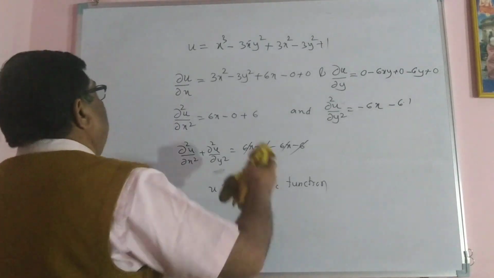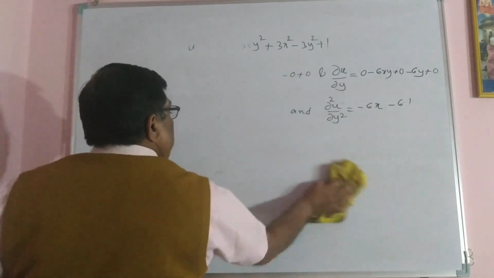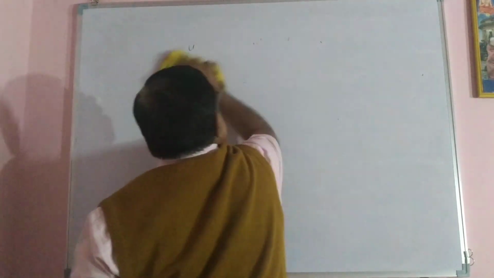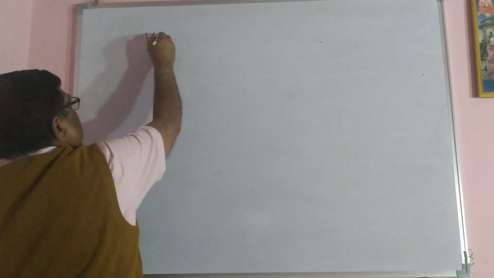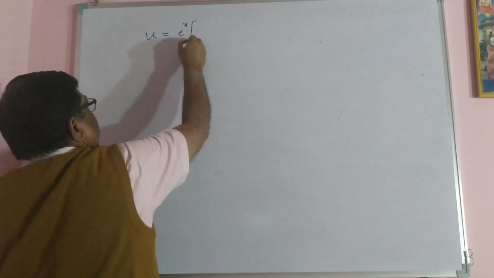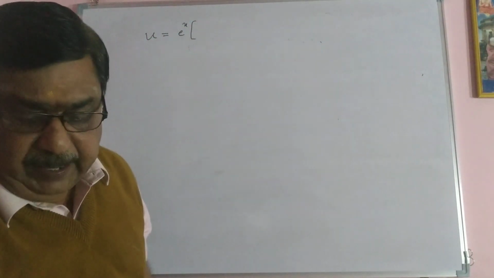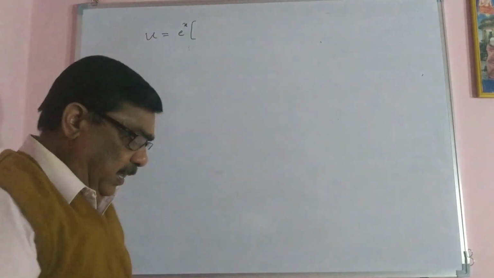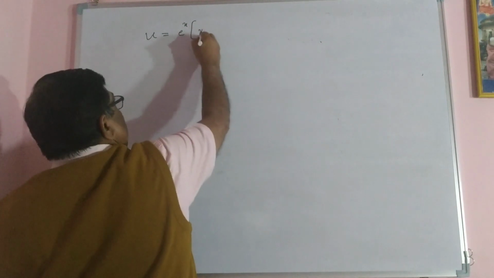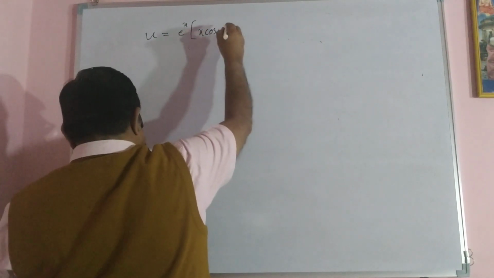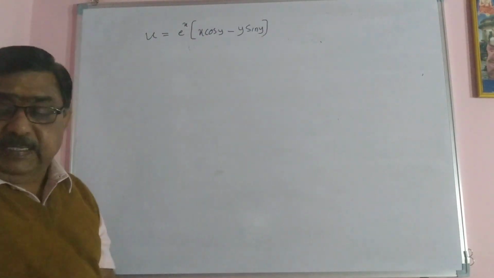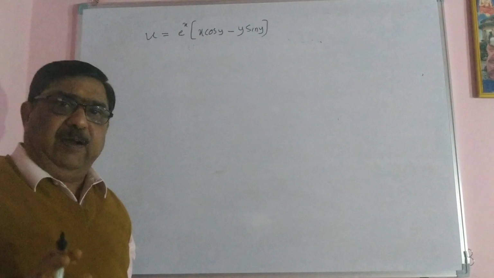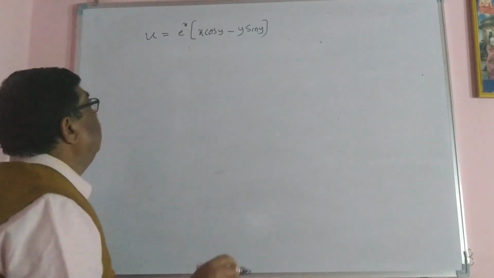Show that the function given by u equal to, a peculiar problem that I would like to consider, u equal to e raised to x into bracket x cos y minus y sin y. Prove that it is a harmonic function. Yes, I would like to prove it is a harmonic function.